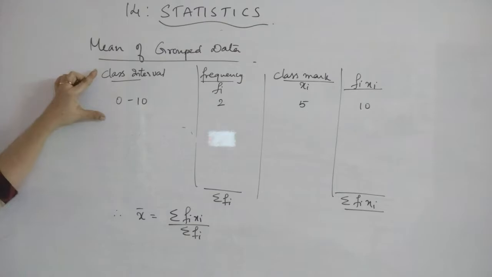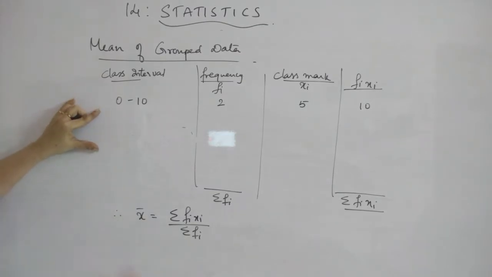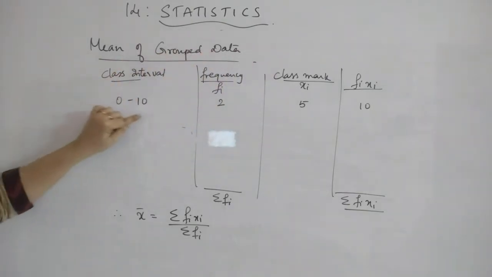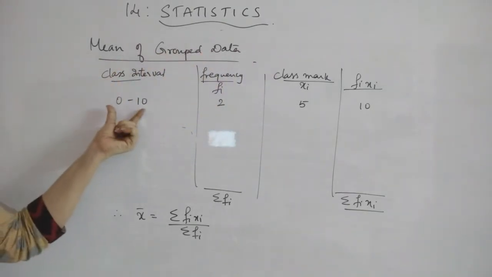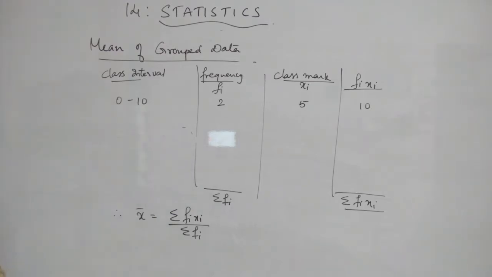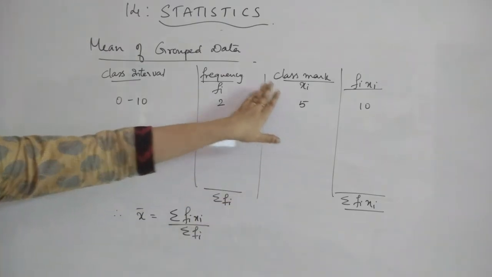Okay, so when you have class intervals, you have to draw another column, which is class mark, and you get it by finding the average of each interval, that is the midpoint of each interval. Then the procedure is the same after that. This will act as xi, this is fi.